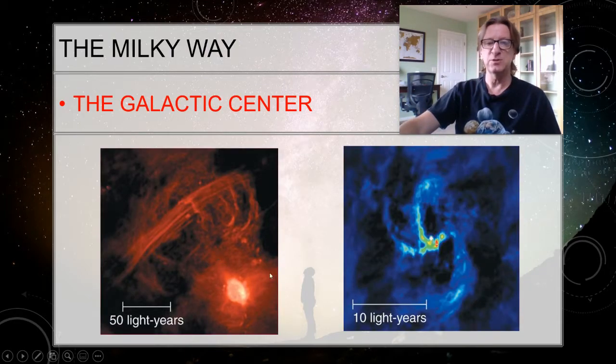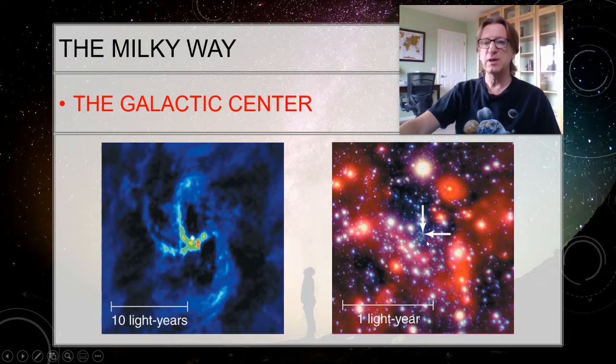Here's that same picture. And now we're going to look at 10 light years. So 10 light years is an area about this big, looking towards the center of it, which is actually over here. And so now you can see that we also still can see that material spiraling down, and there's some dense areas here that are putting out a lot of energy. So now we're getting into, I believe this is a gamma ray picture here. So this is 10 light years, so this is just 1 light year. So this is looking at just this very center part right here.